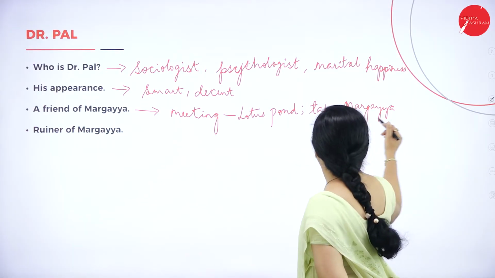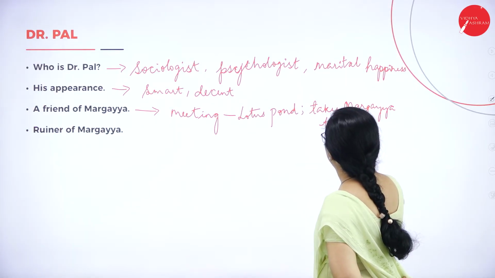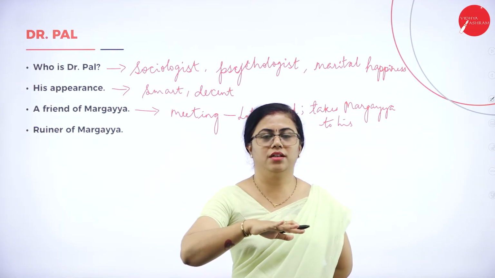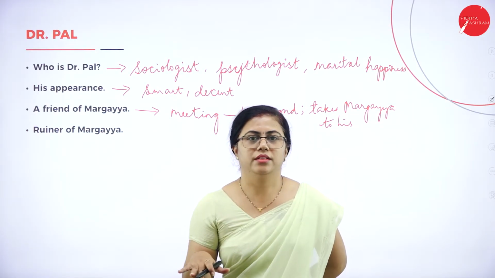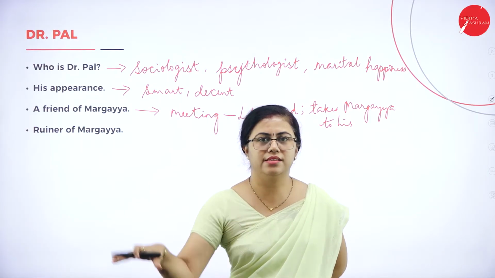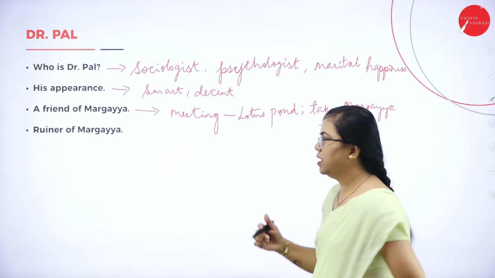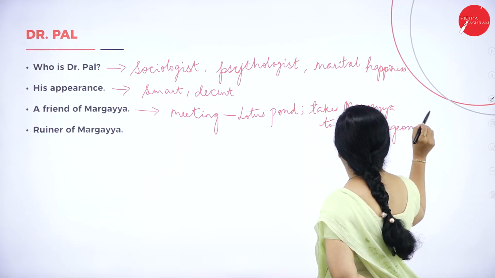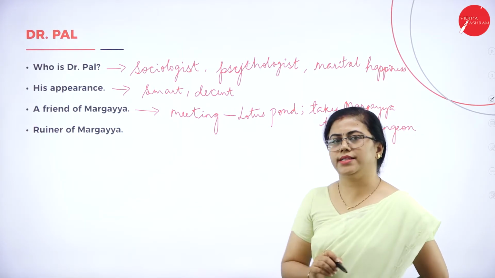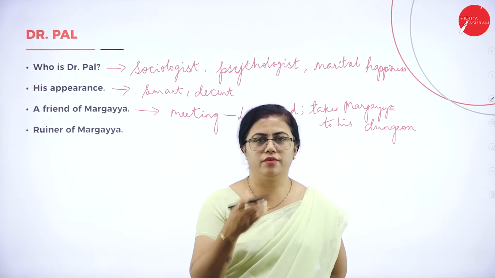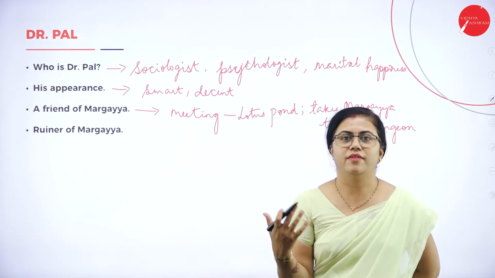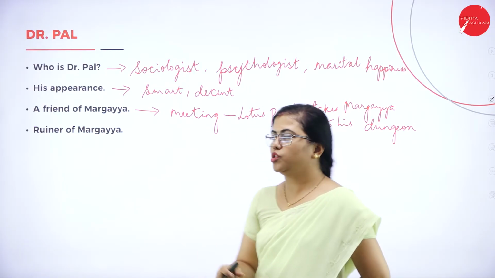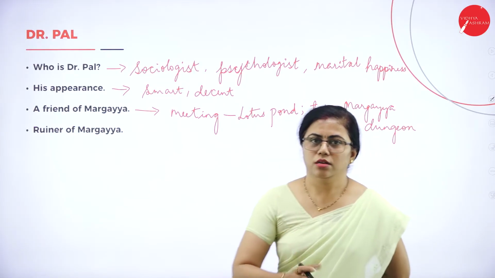So he takes Margaya to his dungeon kind of house. A dungeon is like a garage where all the things are lying around, all kept there only, so you can call it a dungeon. It is a very small house, not a well settled house. He just lives in a small room, and there he talks about his new book.